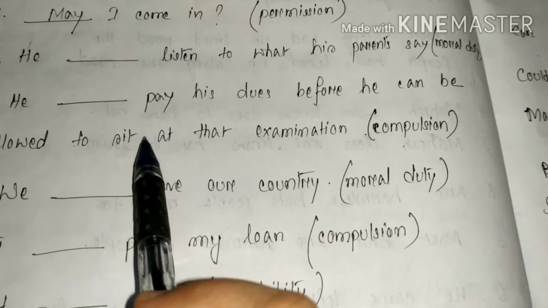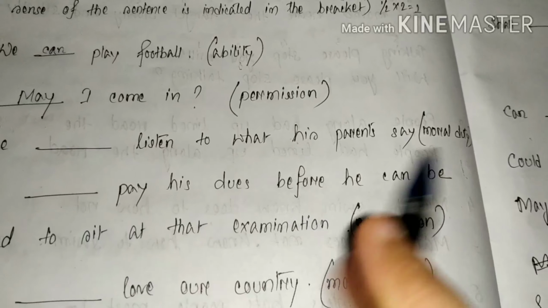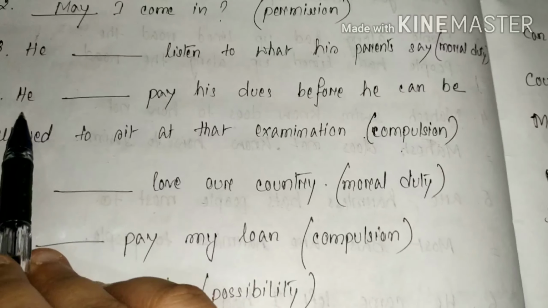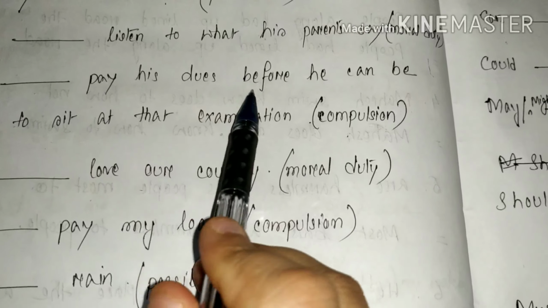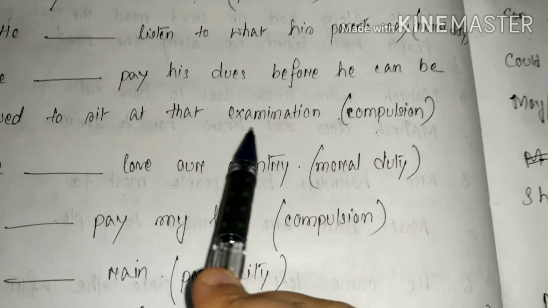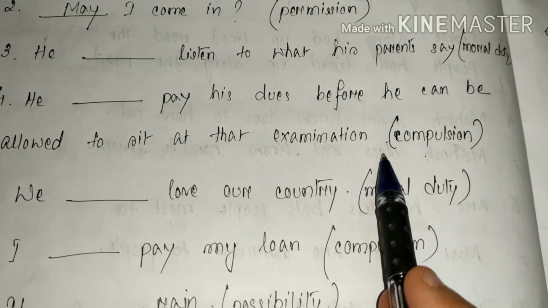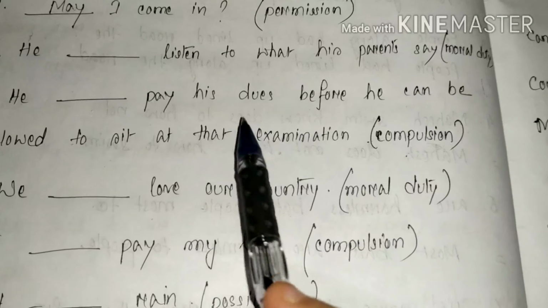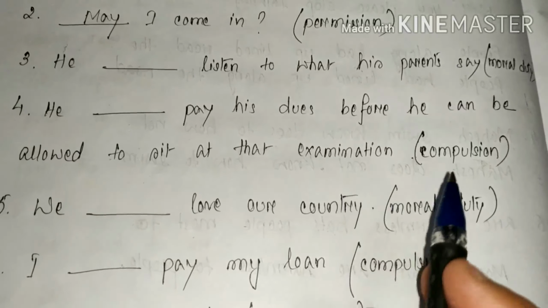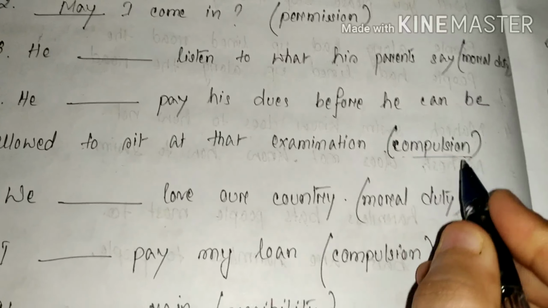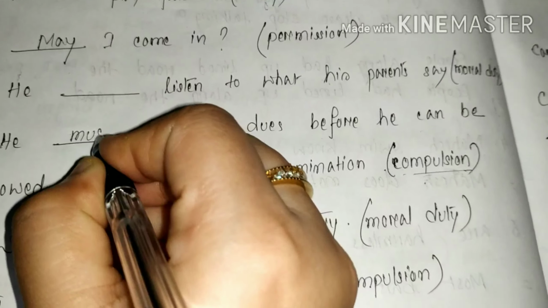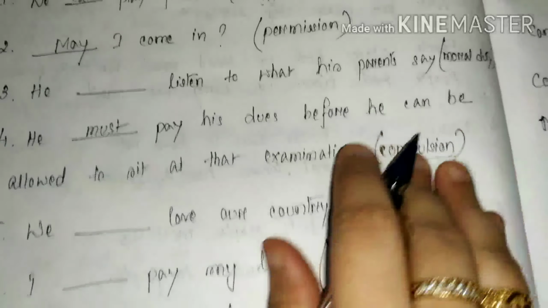He must pay the dues, or else he would not be allowed to sit at the examination. So here it is compulsion, compulsory. You have to pay. So what will be? He must pay.